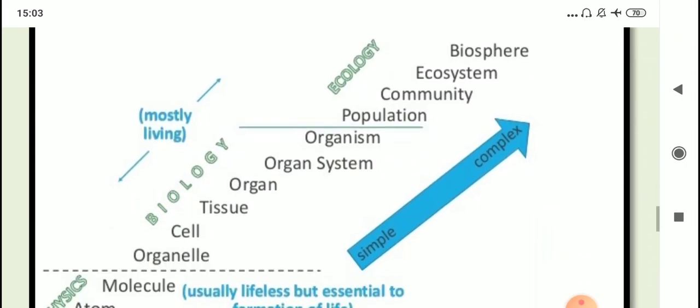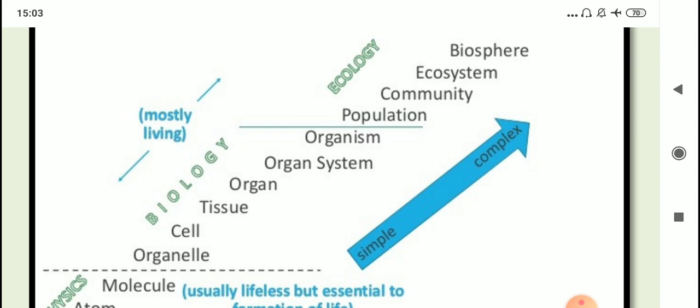If you see this diagram here, you will see that there is a clear demarcation after organism. So after organism comes population, meaning many organisms, when they come together, form one population. Then population gives rise to community, then many communities coming together form ecosystem, and finally we get biosphere.